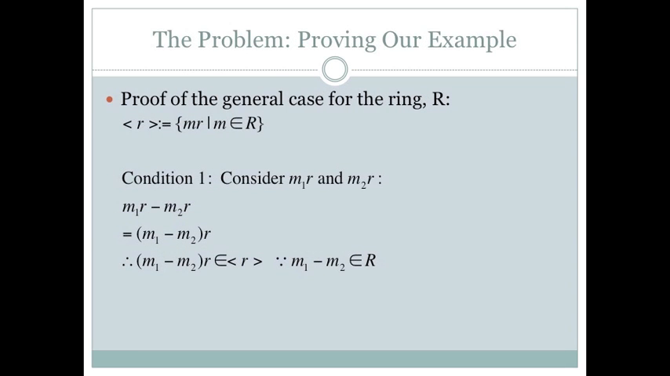Let's consider a proof of the general case for the ring R. This proof holds not only in the integers Z that we considered on the previous slide, but for any ring. Consider M1 and M2 that both belong to our ideal. If we take M1 times R minus M2 times R, we can rewrite that as the quantity M1 minus M2 times R. And we know then that this belongs to the set, since M1 minus M2 belongs to our original ring. So our first condition of an ideal is satisfied.